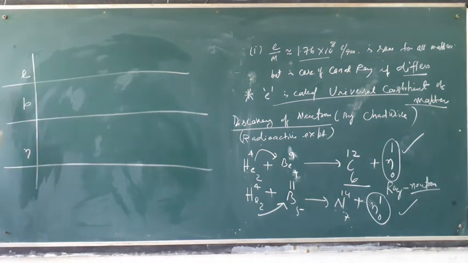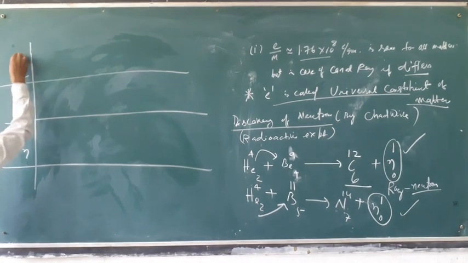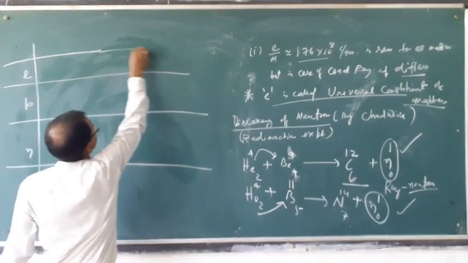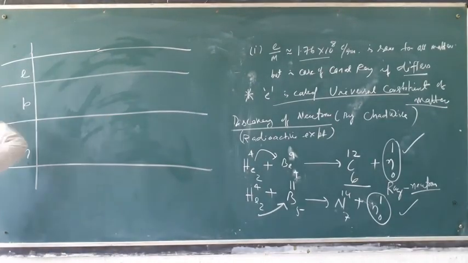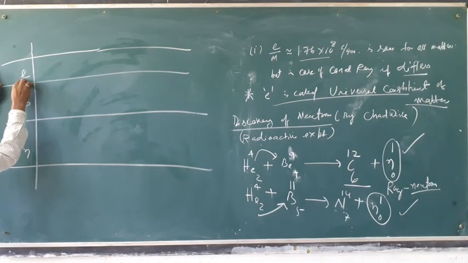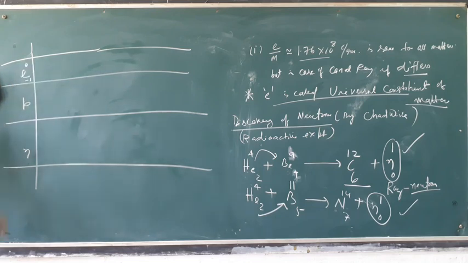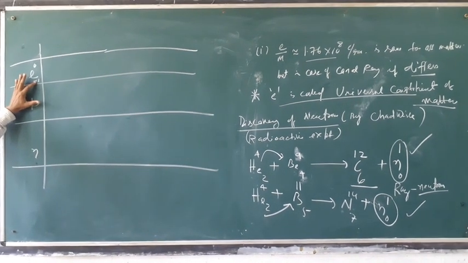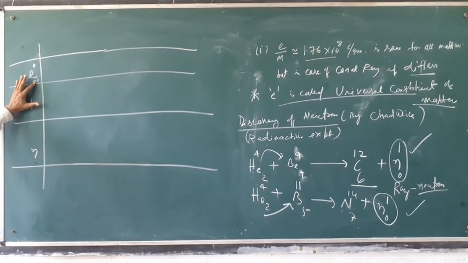This is the symbol. Symbol is e, minus 1, 0. What is the meaning of e minus 1 0? It means negative charge, unit negative charge, and no contribution to the mass of the atom.